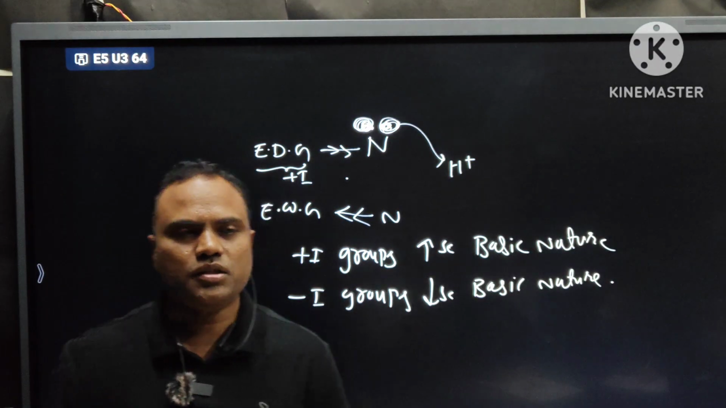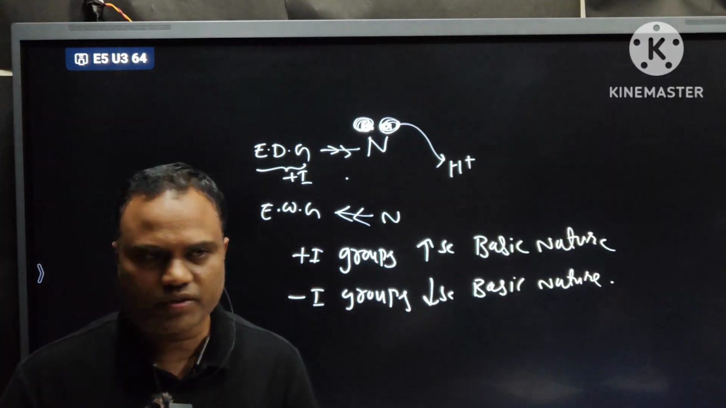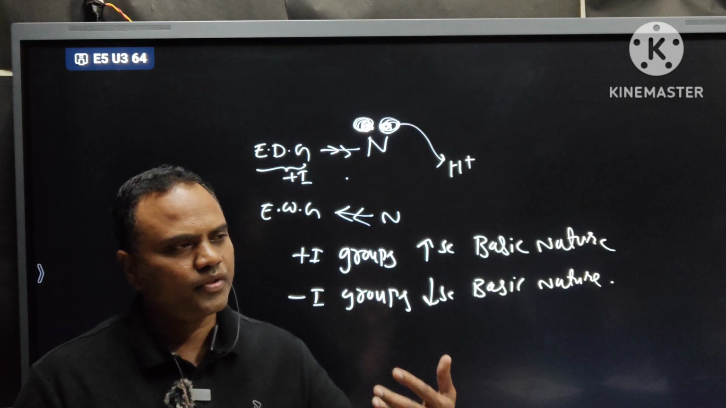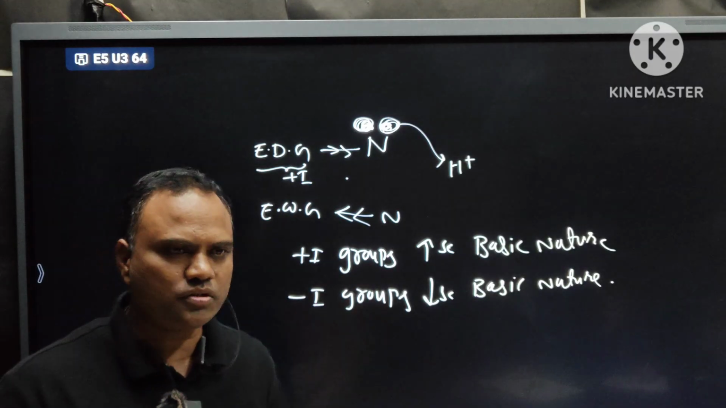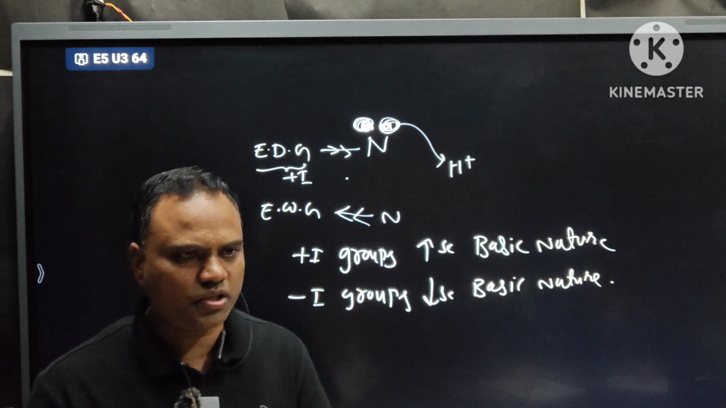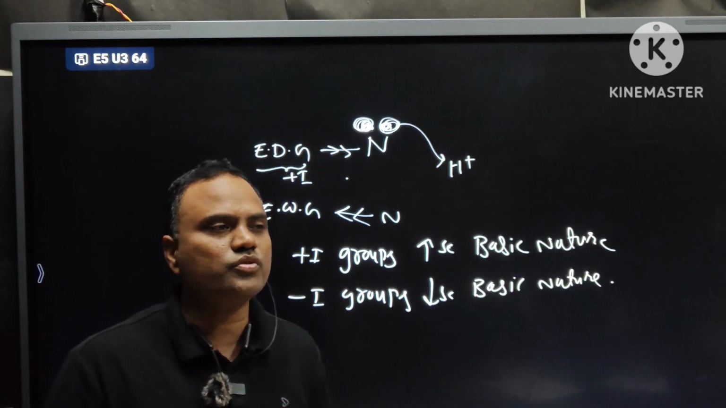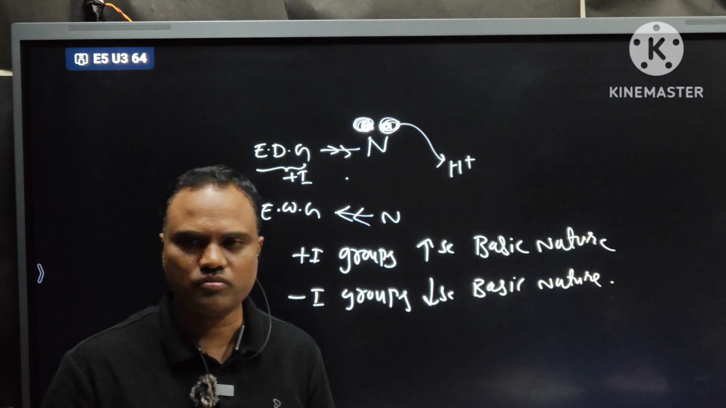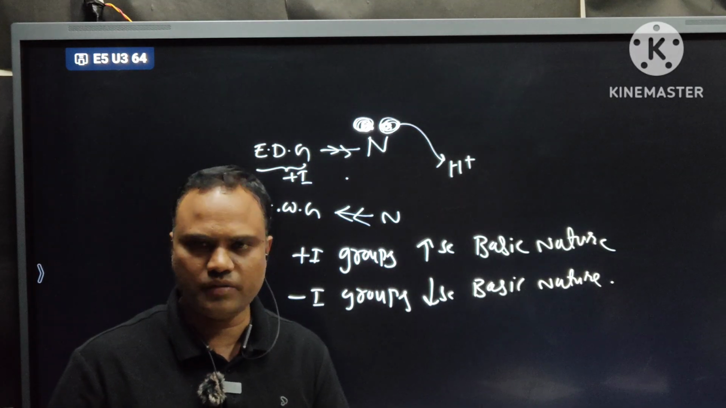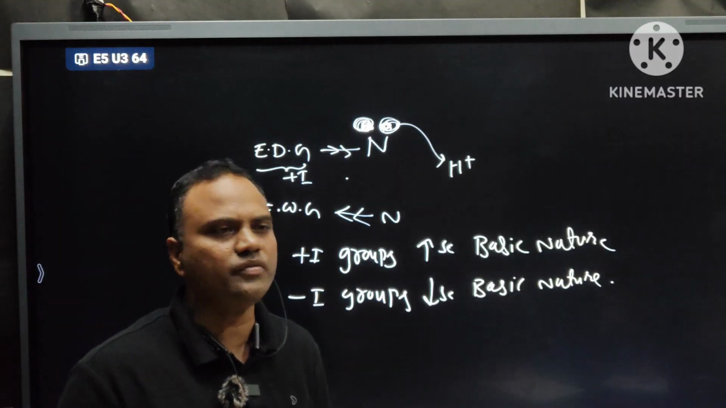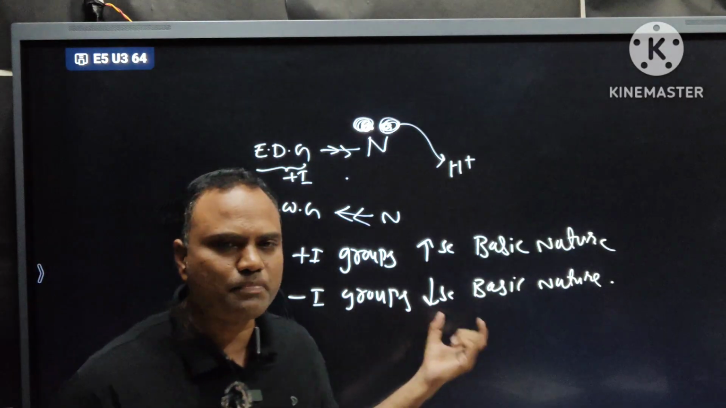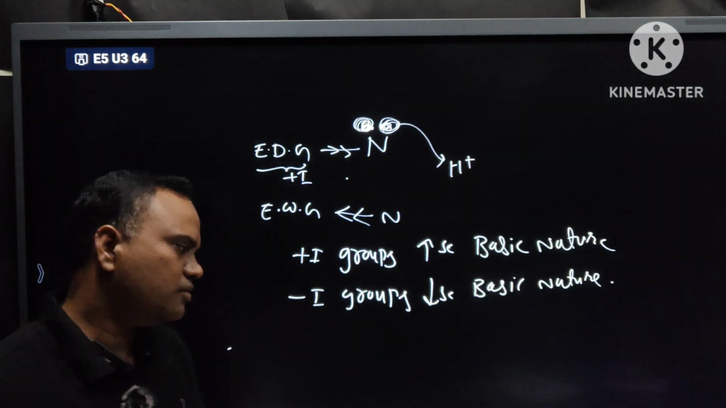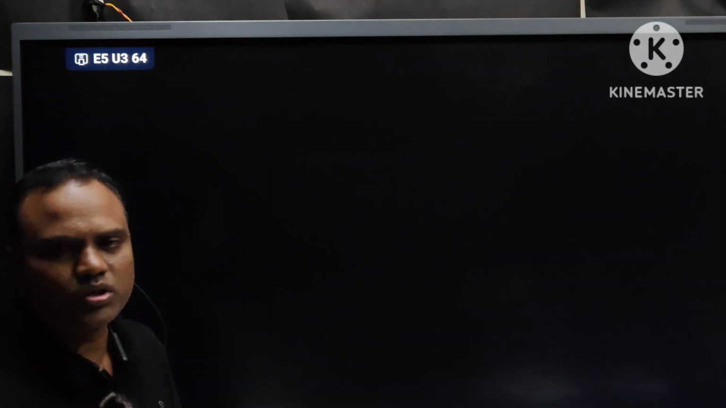Okay. See, basic nature concept is different from that of acidic nature. For acidic nature, what we will check? For acidic nature, if minus I is present, acidic nature increases. If plus I is present, acidic nature decreases. But while predicting basic nature, you should follow some steps or rules. Follow these 3 steps while comparing the basic nature for a given set of compounds. Then it will be very easy to you. Basic information is plus I increases basic nature, minus I decreases basic nature, right? Now let us start the 3 important steps.